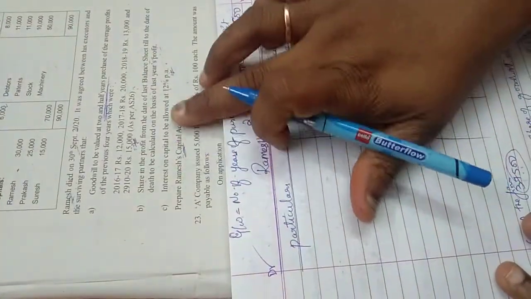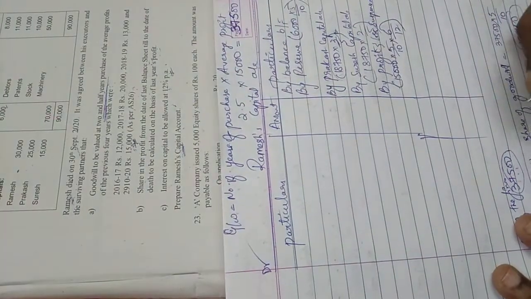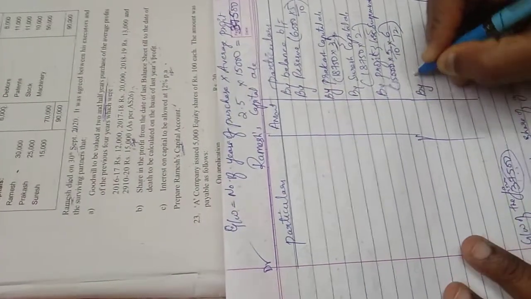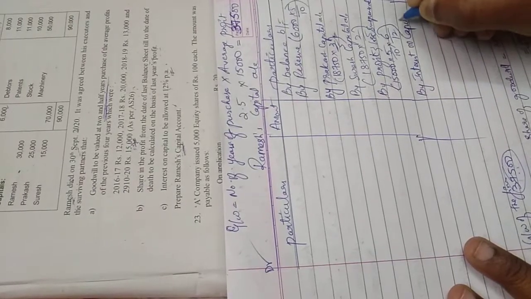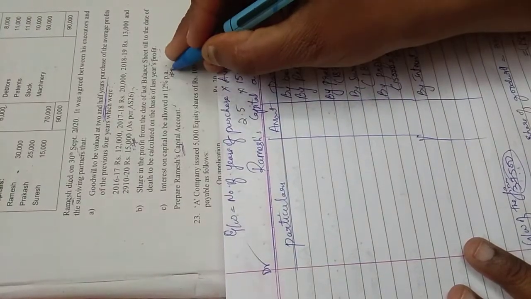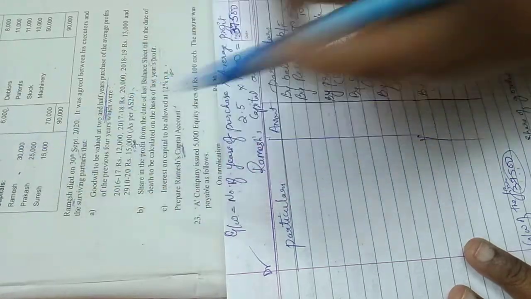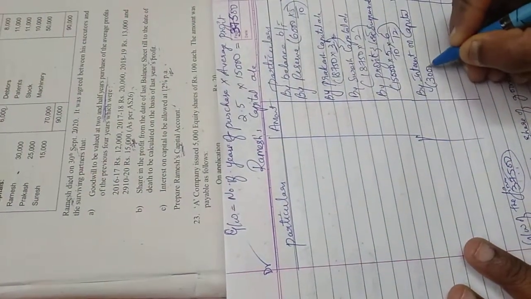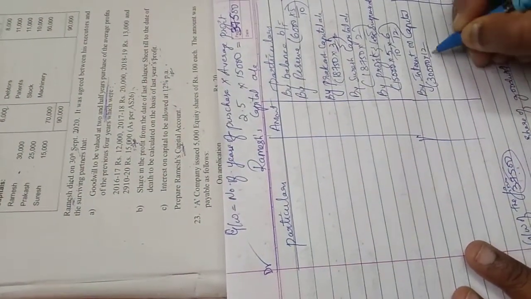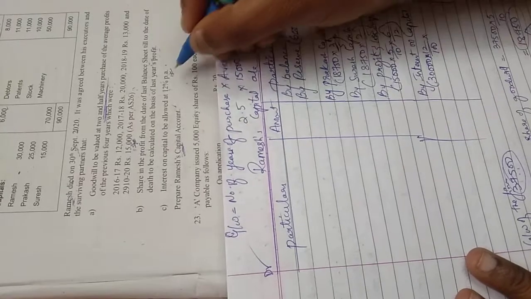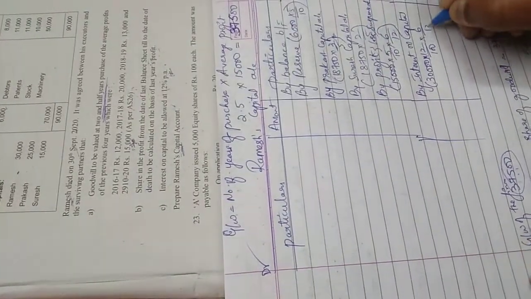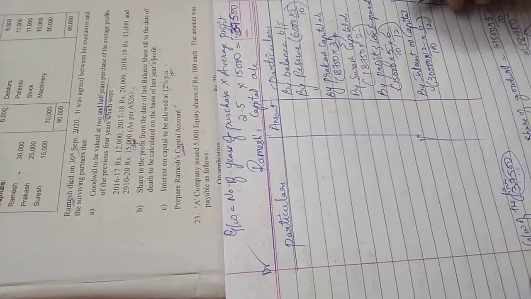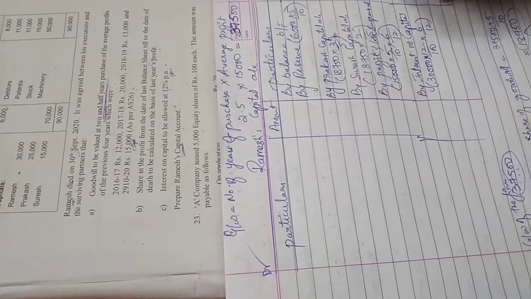Next, interest on capital to be allowed at 12%. So interest on capital will come to this side. Now how much is the interest on capital? They say 12% per annum. How much is his capital? 30,000. On 30,000, give him 12%. It says per annum. Was he alive the whole year? No, he was alive only for 6 months. So give him 6 months' interest, which will give him 1,800.